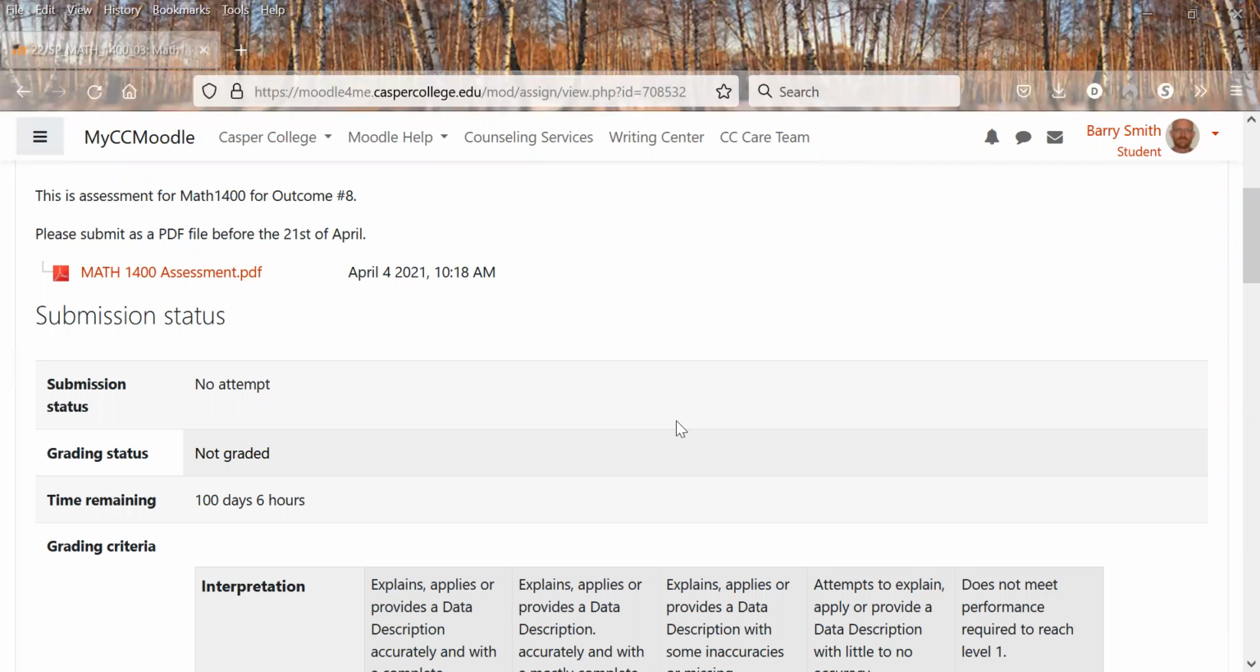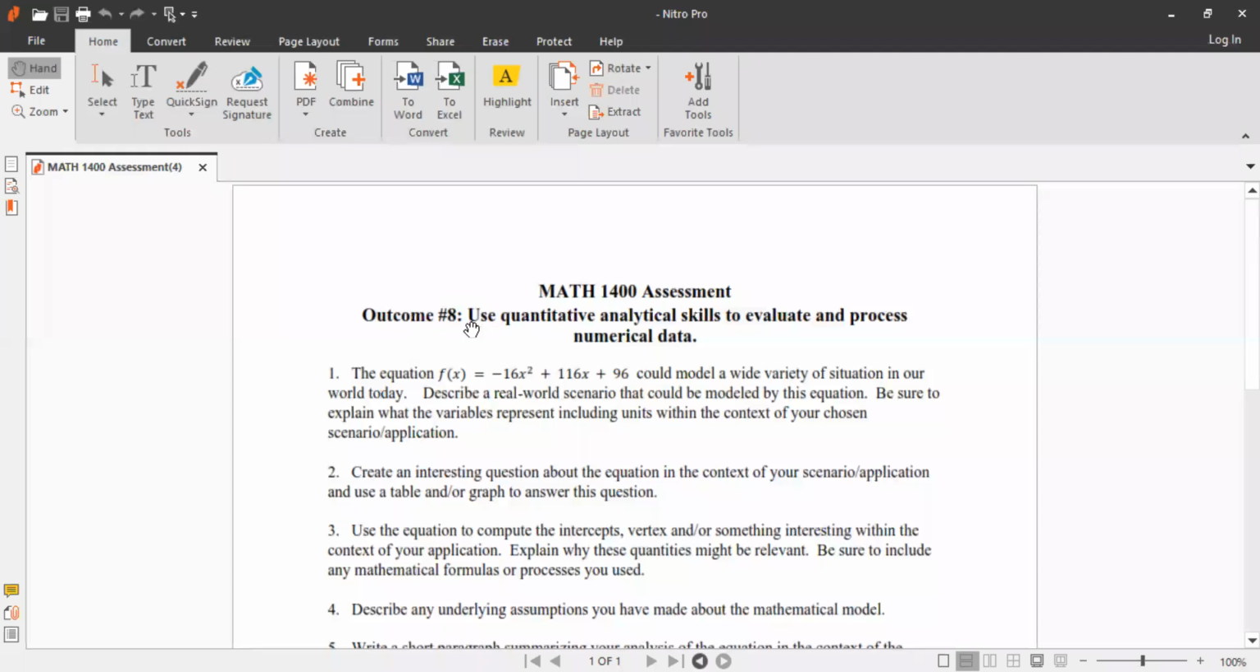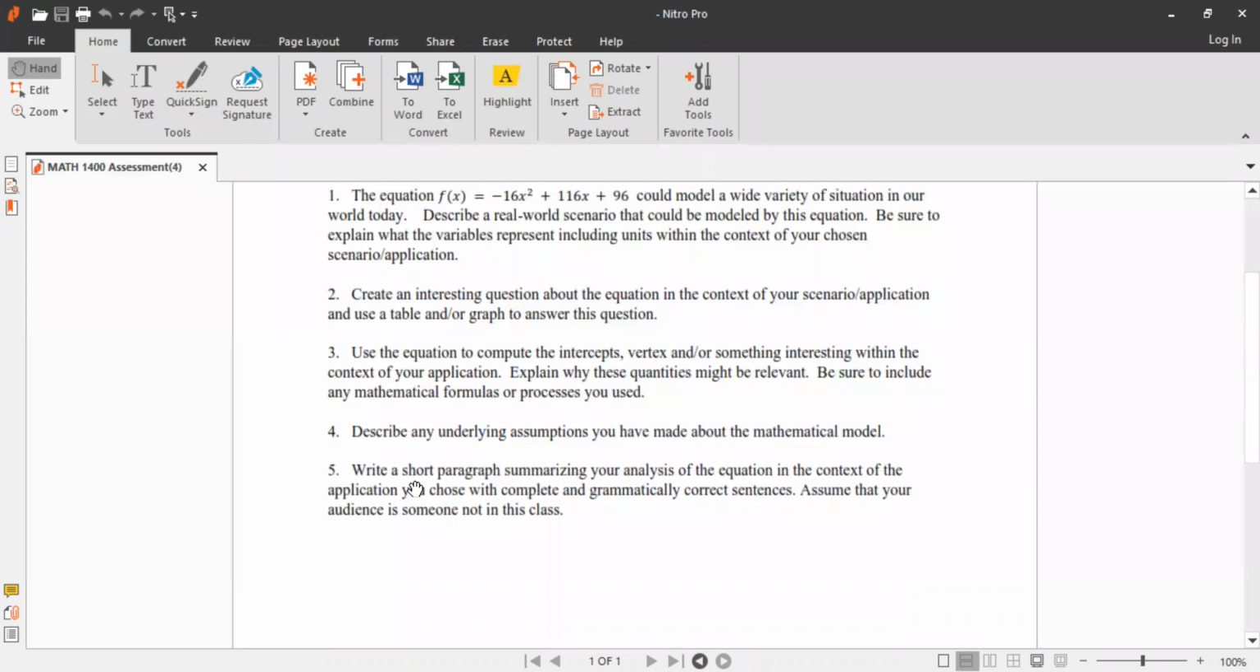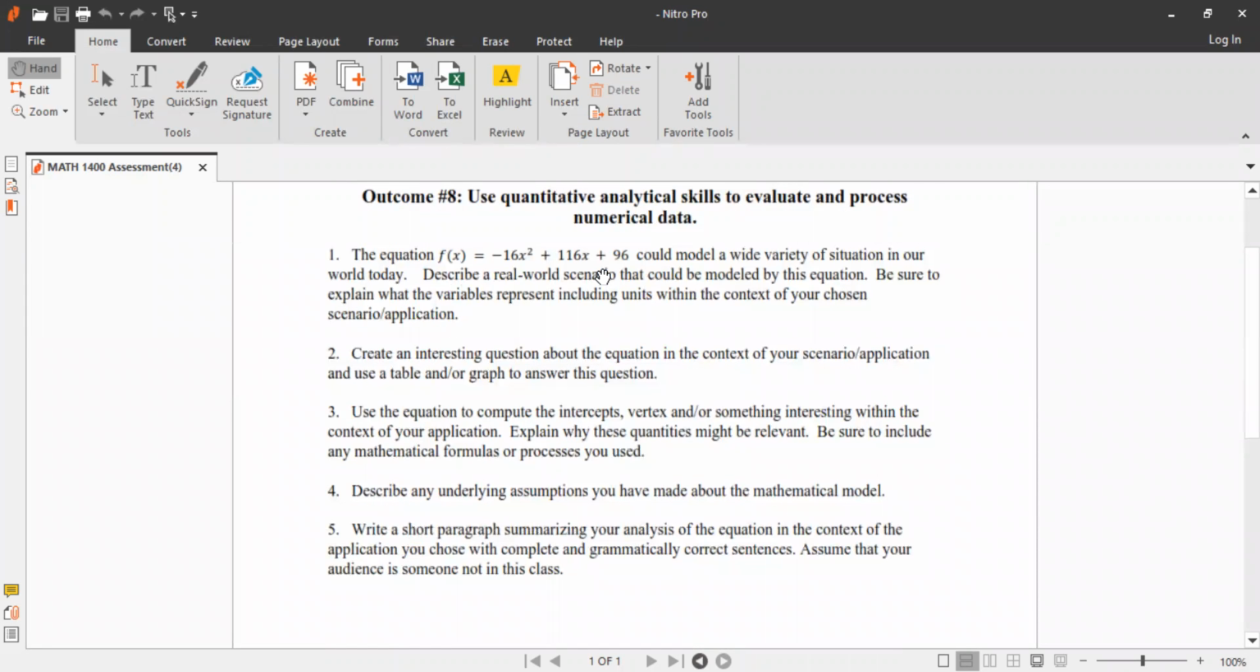Let me share this now. So it gives you this assessment. It gives you 5 things to do for sure, answering questions. And so what you want to do is make sure you answer all the questions here, but make sure you answer everything that's going to be graded on the rubric.